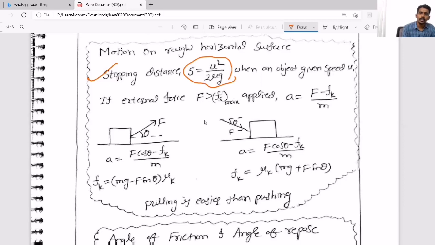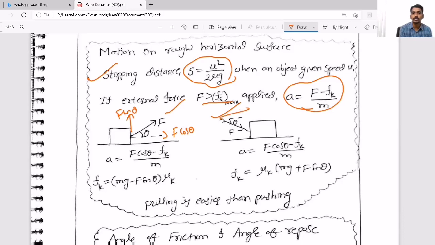Now, another thing, if there is a body kept on the rough surface and a force acting which is greater than limiting static friction, then acceleration is this much. But this is the case when the external force is acting along the horizontal. But there also they can ask that you can apply force at some angle, either pulling force or pushing force. Then you will take the components like F cos theta and F sin theta. Same thing here also. This is F cos theta, this is F sin theta.